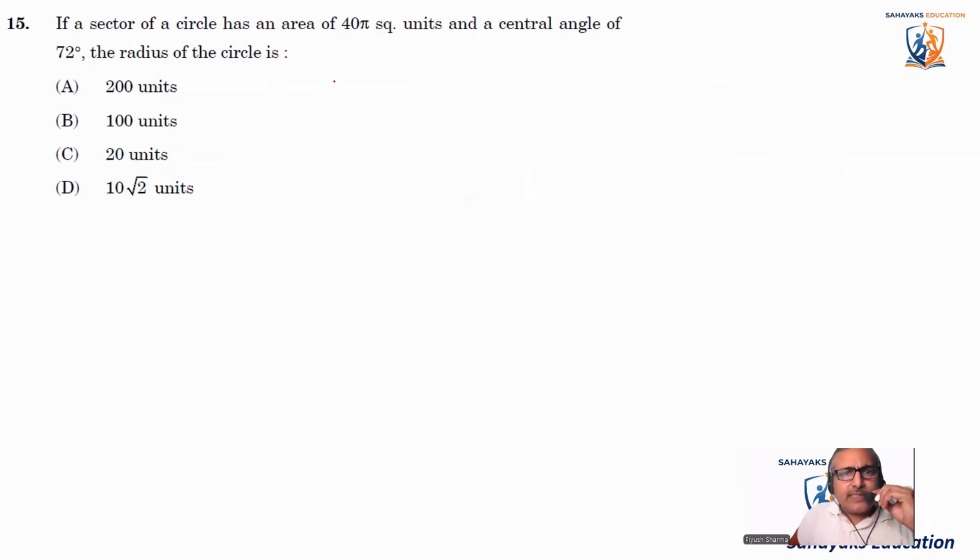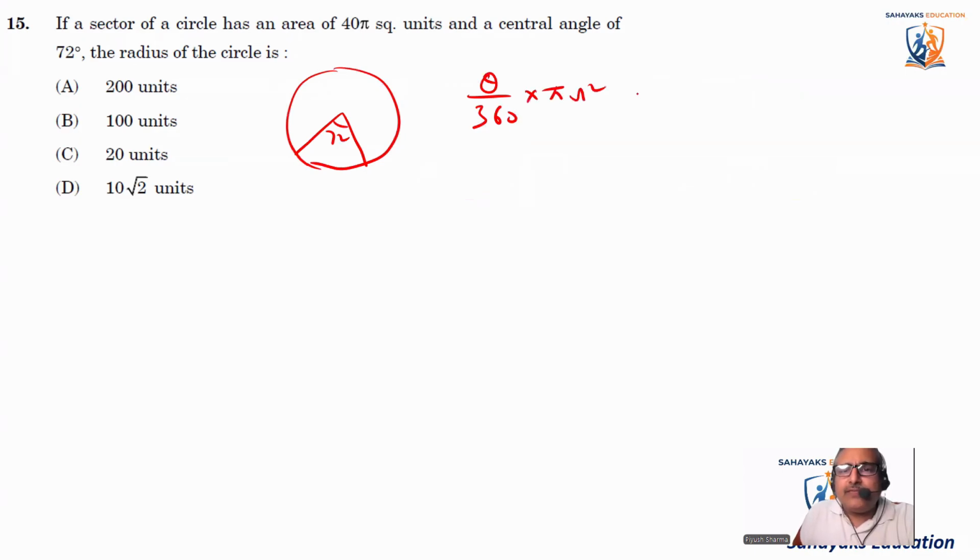If a sector of a circle has an area of 40 pi square units and the central angle of 72 degree, find the radius of the circle. So this is a circle for which there is a sector. The angle is 72 degree. They want to find the radius. We know that the area of sector is theta by 360 into pi r square. And they have already given it as equal to 40 pi. So let's put the value here. So 72 divided by 360 into pi into r square. We don't know what is r, is 40 pi.